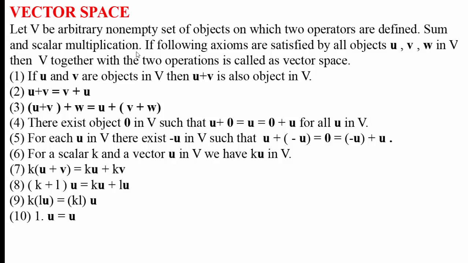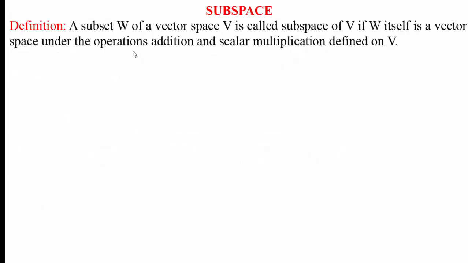Ninth property, k into (lu) equal to (kl) into u. And tenth property, 1 into u equal to u. If a non-empty set V satisfies these 10 axioms, then it is called as vector space together with the two operations sum and scalar multiplication.